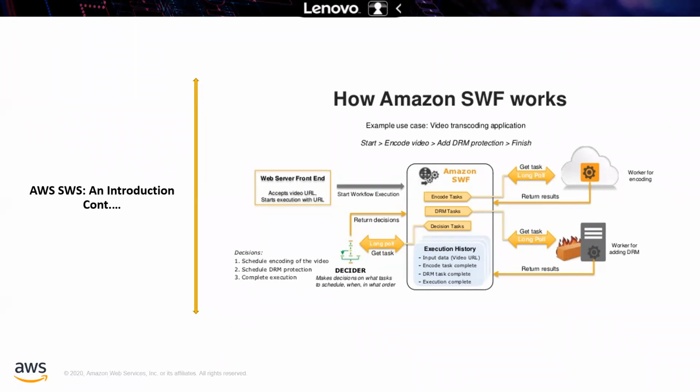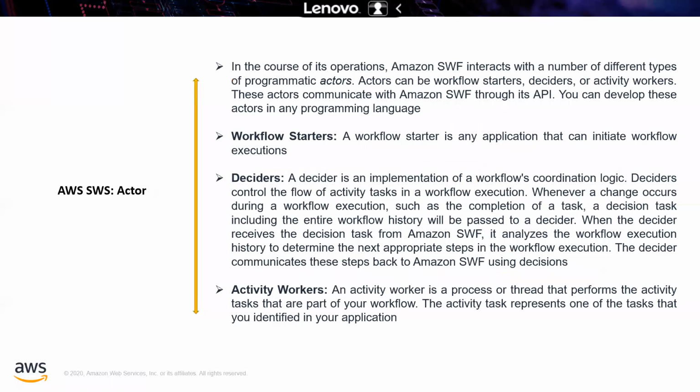In the next slide, we are talking about workflow starters, deciders, and activity workers. Before that, in the course of its operation, simple workflow service interacts with a number of different types of programmatic actors. Actors can be workflow starters, deciders, or activity workers. All three we are simply calling actors.